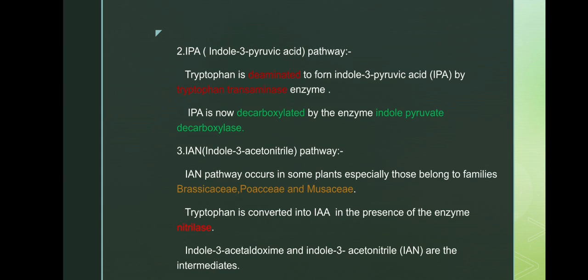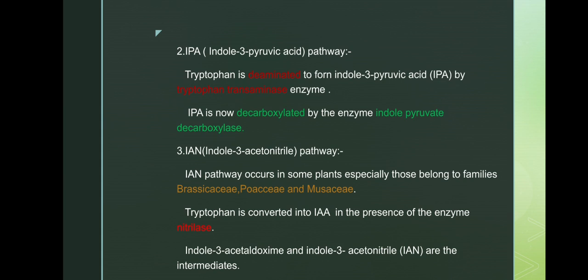First, tryptophan is deaminated to form indole 3 pyruvic acid, IPA, by the tryptophan transaminase enzyme. See here, in the TAM pathway first decarboxylation occurs, next deamination occurs. But here, first deamination occurs, removal of the amino group to form indole 3 pyruvic acid, by tryptophan transaminase. No oxidases are involved here, whereas in the TAM pathway an oxidase is involved in deamination. Here tryptophan transaminase is the enzyme involved.